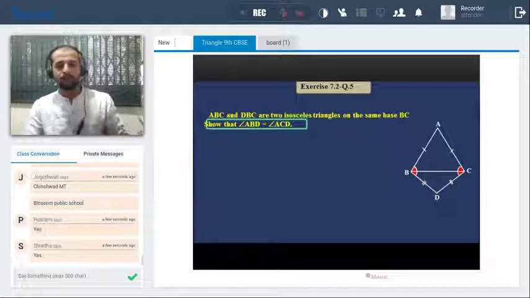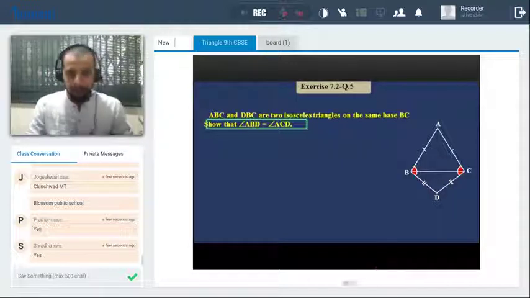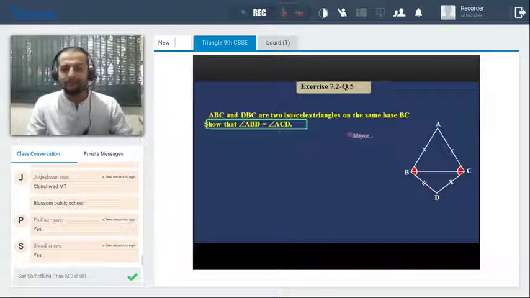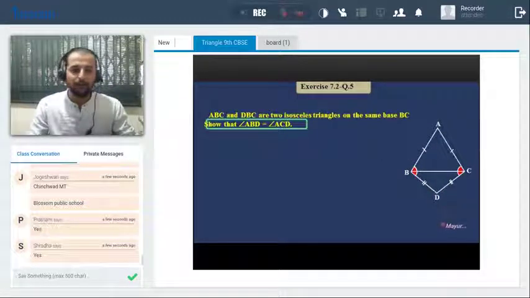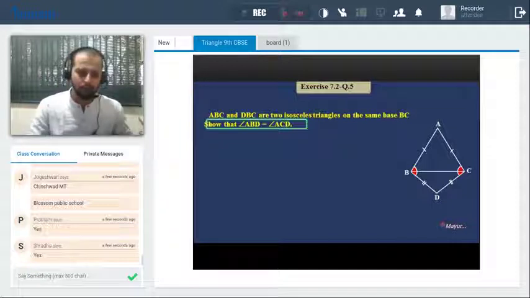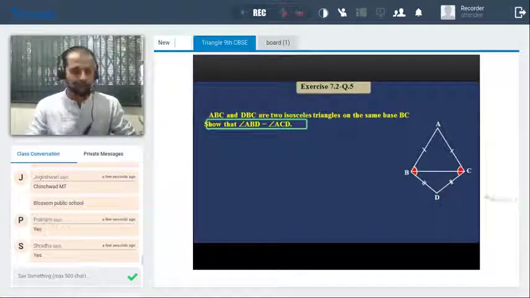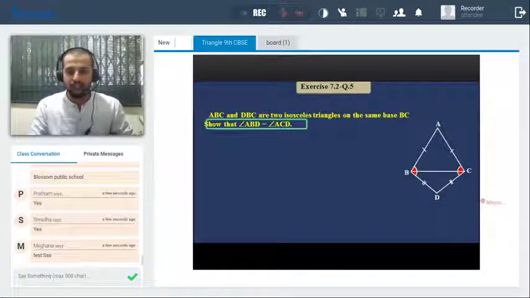Now just observe this question. Show that ABD is equal to ACD. Yes, ABD is equal to ACD. So I hope you have the pen and paper, so you can solve this. Maximum it will take 30 seconds to solve. Only 30 seconds are more than enough to solve this question. Test SSS.